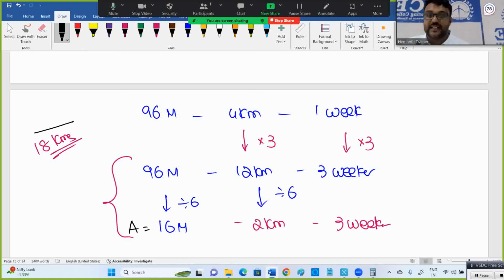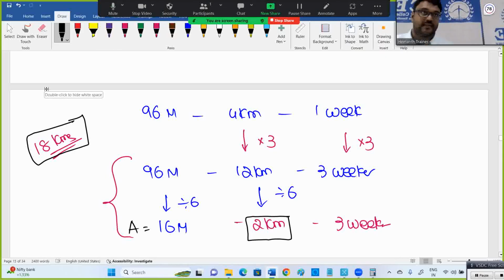If 96 men are there, they can complete 12 kilometers. As our target is 18, for the extra 2 kilometers I want additional men. In those 3 weeks, the 2 kilometers should be done by these extra people. As the work is divided by 6, the men are also divided by 6. 16 men is sufficient to complete the 2 kilometers.